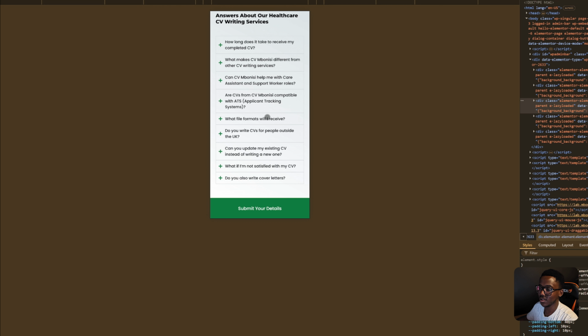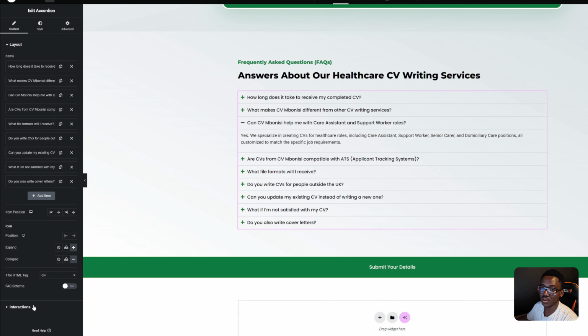For me, yeah, I can see it's nice, or we can close everything so that whenever a person reaches this point, they'll just see one accordion open, which can be done in the settings by clicking on any of the titles, then going under content, and see where it says interaction, and you see where it says fixed expand, or we can say all closed or collapsed, just like that, right? Or we can give someone a clue that these are boxes you might want to read. I'm gonna click publish.